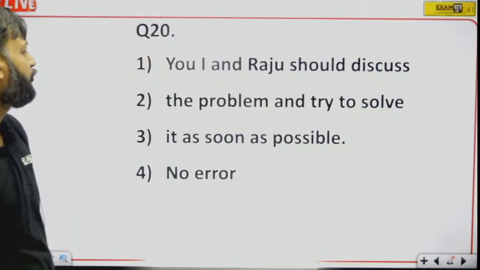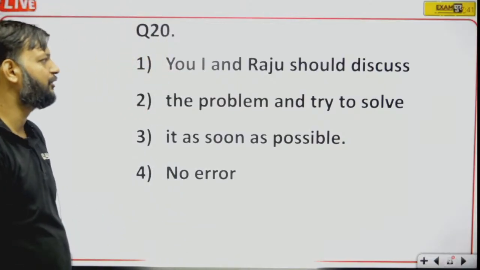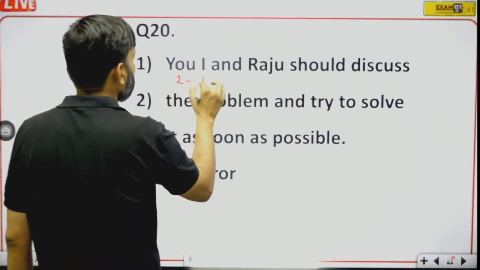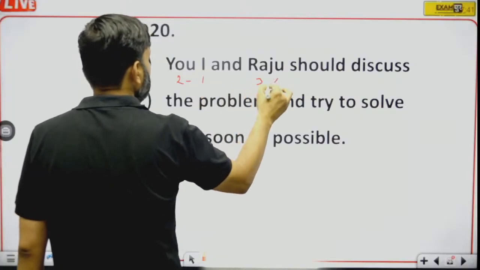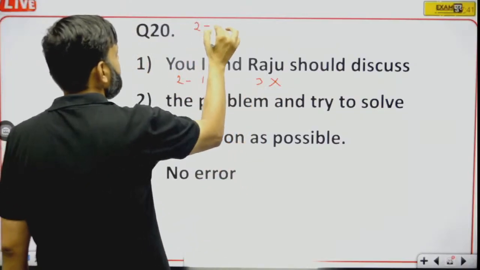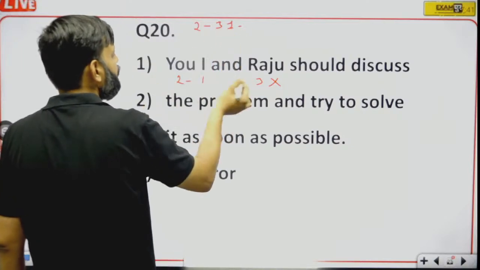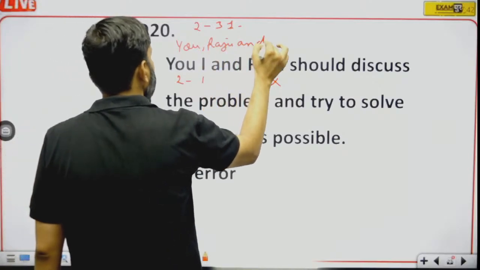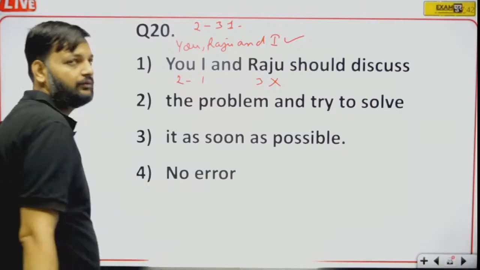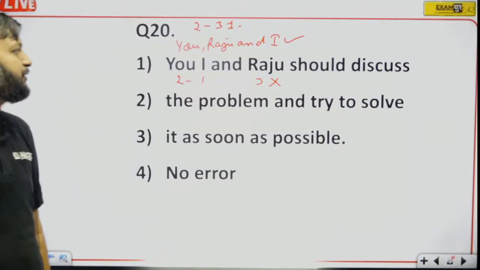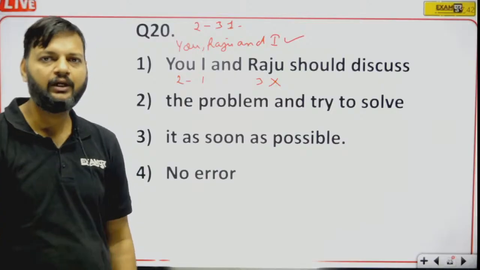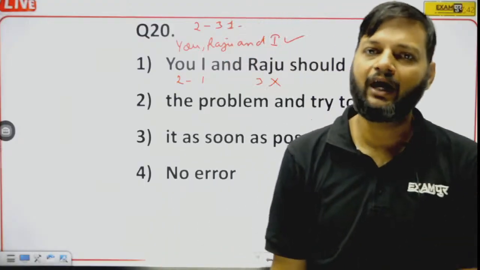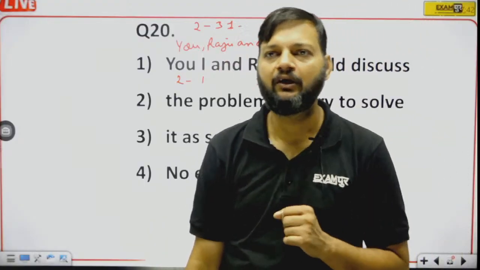You, I, and Raju should discuss the problem and try to solve it as soon as possible. You, I, and Raju. Okay, so here we have second person, first person, and third person. This is the wrong order. The right order is second, third, and first. So "you, I, and Raju" will be replaced by "you, Raju, and I". This is the correct order. Okay, because more than one singular pronouns are placed in second, third, and first person order.